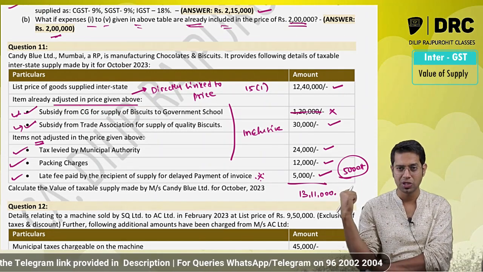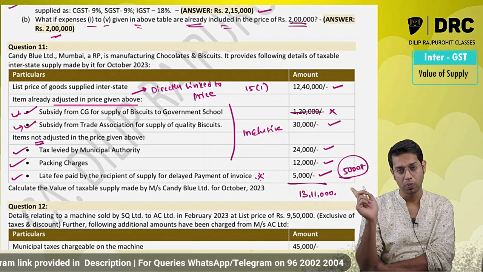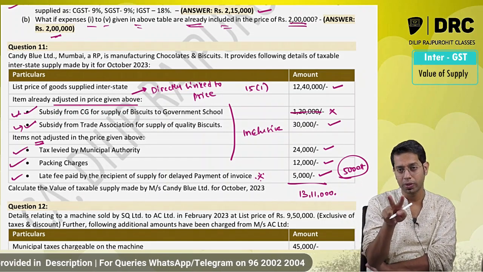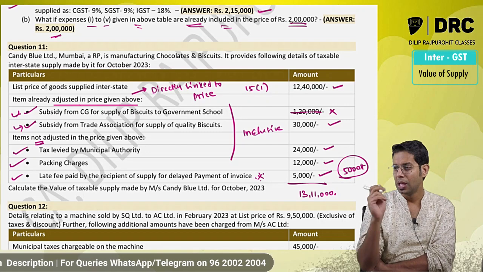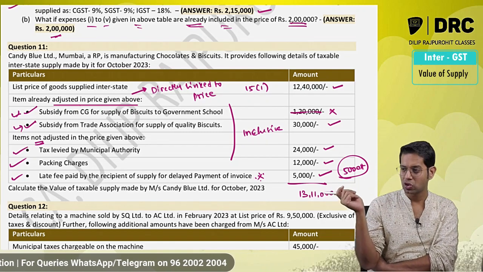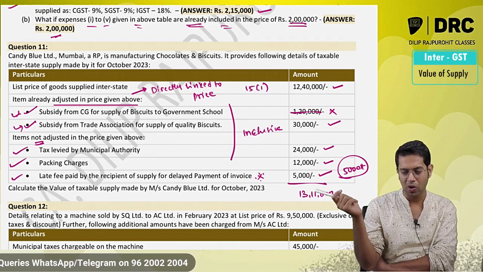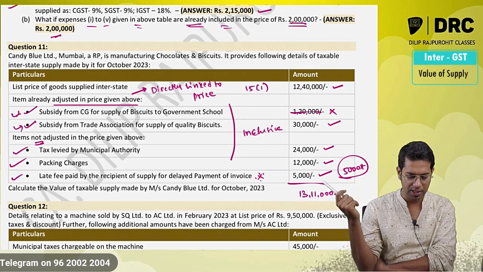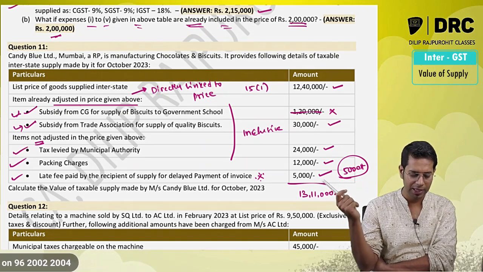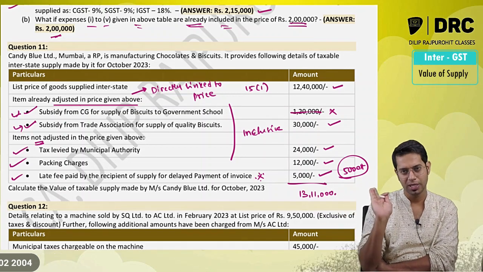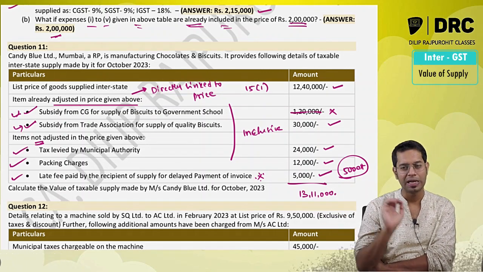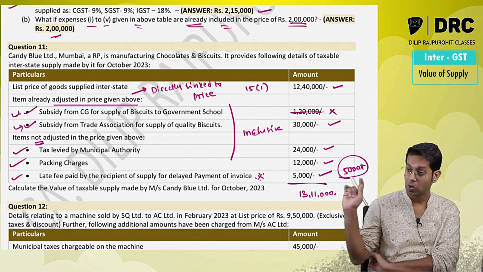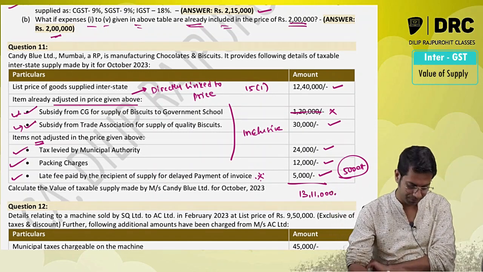Okay, one exam question is there. Now you can write a note also. Please note, in that examination 2 answers were given, but when the question is completely silent, because they have not given the tax rate also, you can write a note: it is assumed that this amount of late fees is exclusive of GST, therefore the entire 5,000 rupees is added, because the rate of tax is also not given.